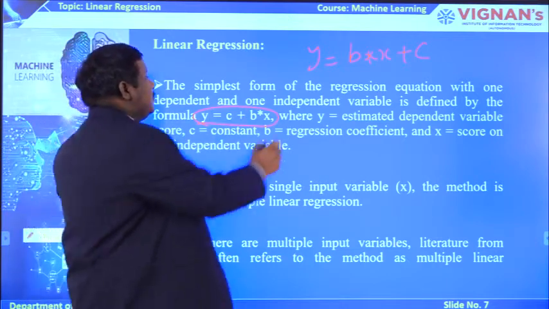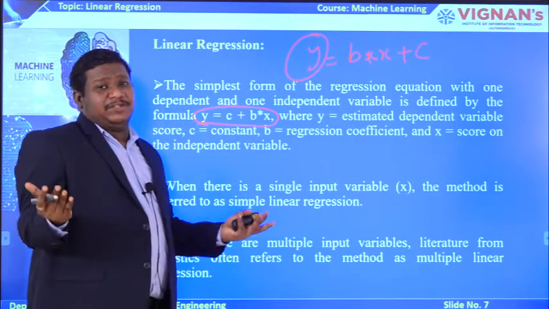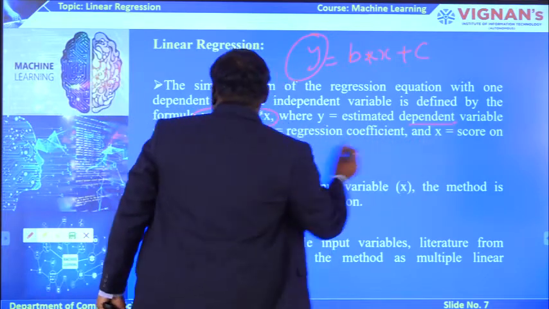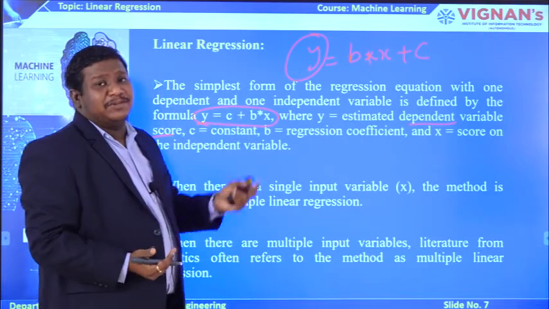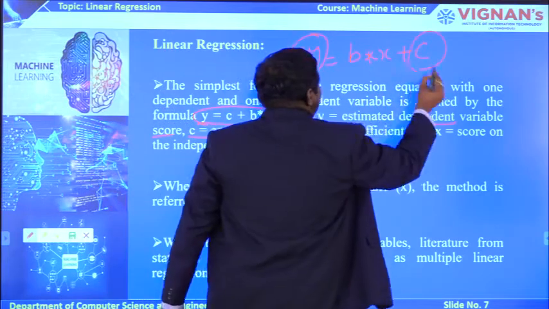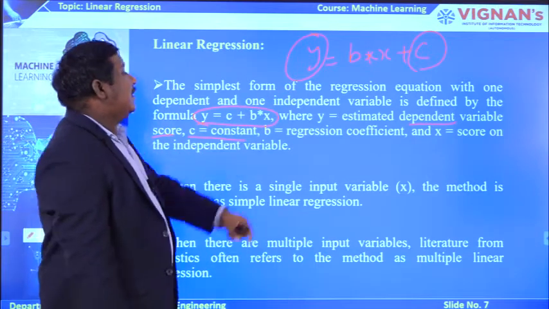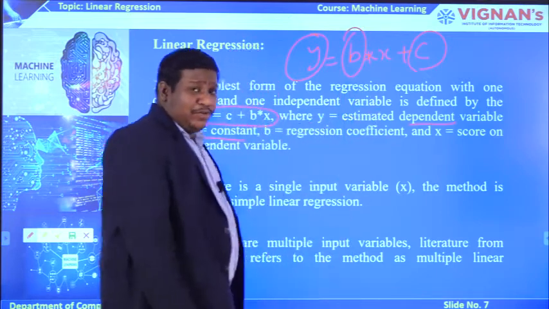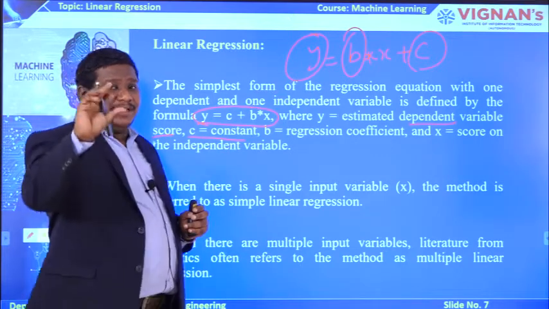Here you can see y as an output value or target value or dependent variable, whatever you say, it has different names. So here y is the estimated dependent variable. Whatever you are going to estimate or expect as your output, you represent as your y value. And c is the constant as usual. To balance the equation, we keep a constant c, and b is the regression coefficient. Whatever regression model we are considering, we take a regression coefficient to balance the equation model.